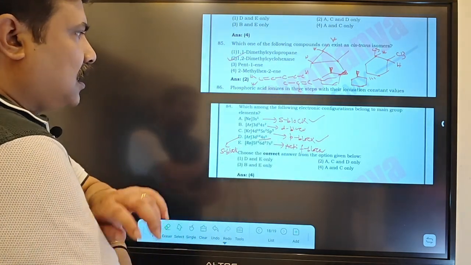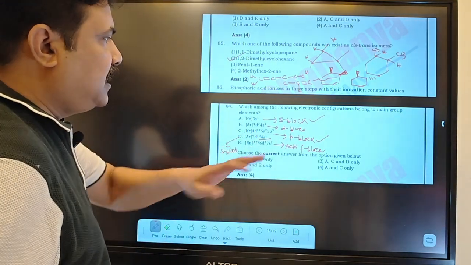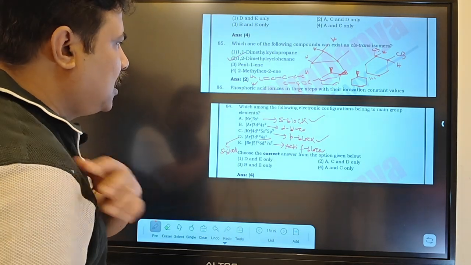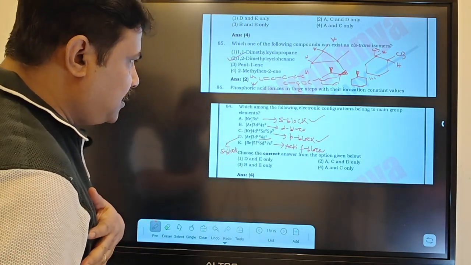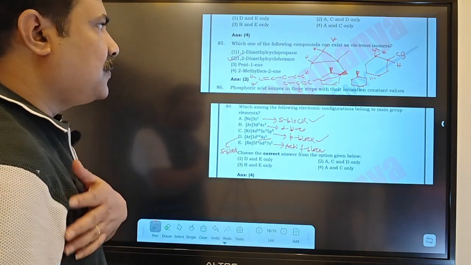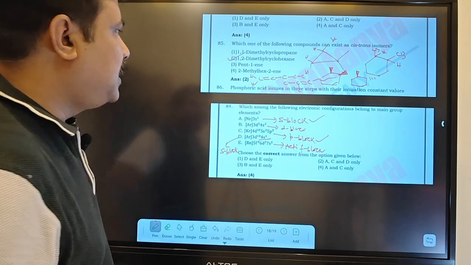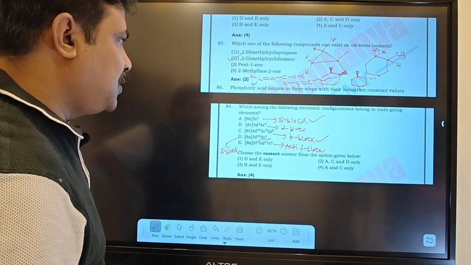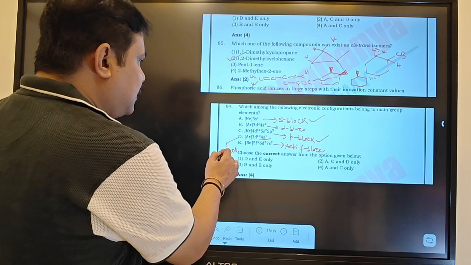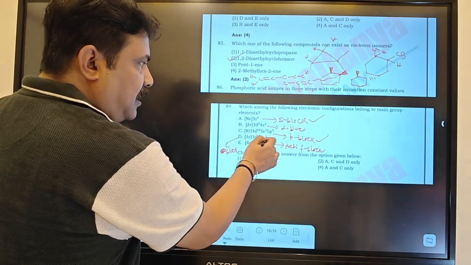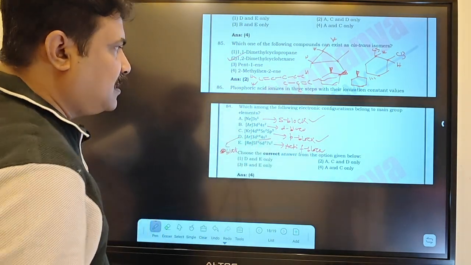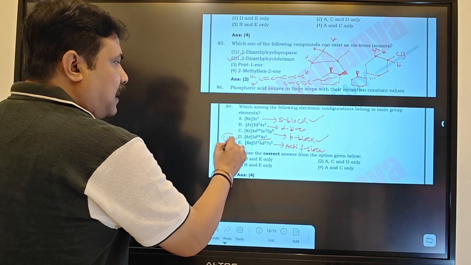D block element, D10 means, if you look at D10 configuration, argon core D10 configuration. They are asking which of the following electron configurations belong to main group element. Now A is not S block, this is the D block element, D10 4s1. D10 4s1 means it's like copper, this is for copper.